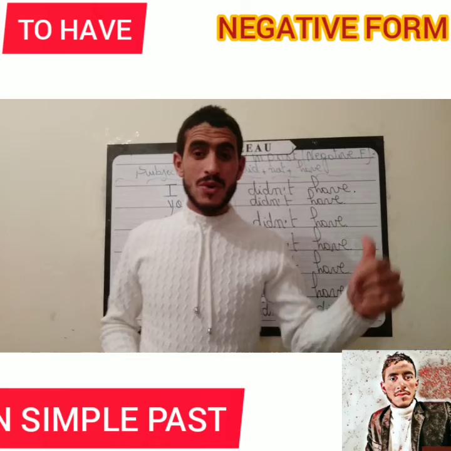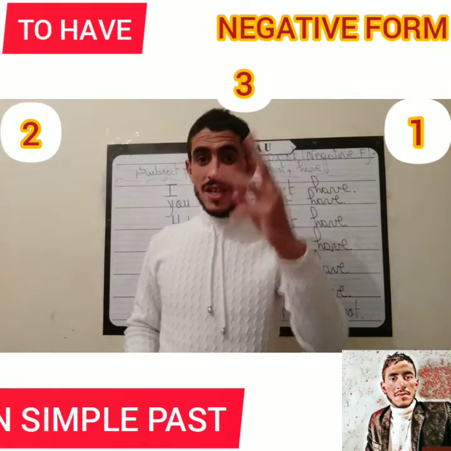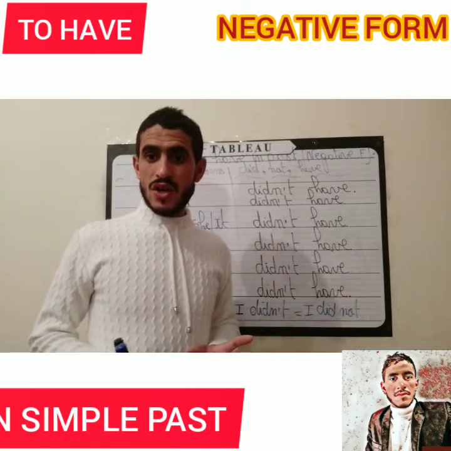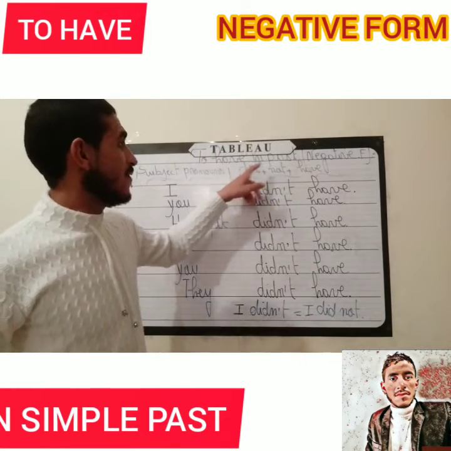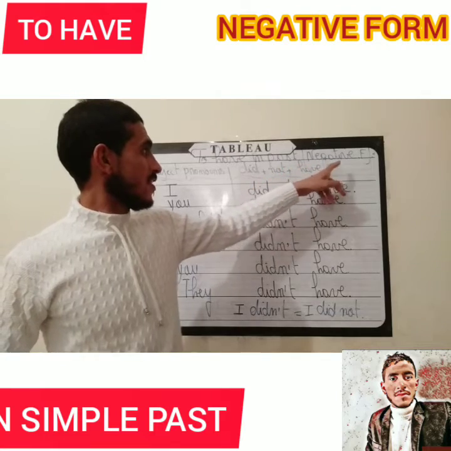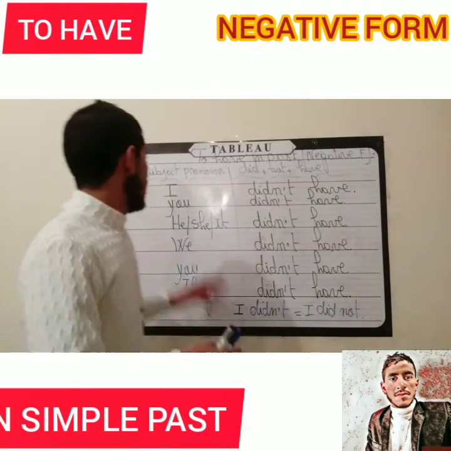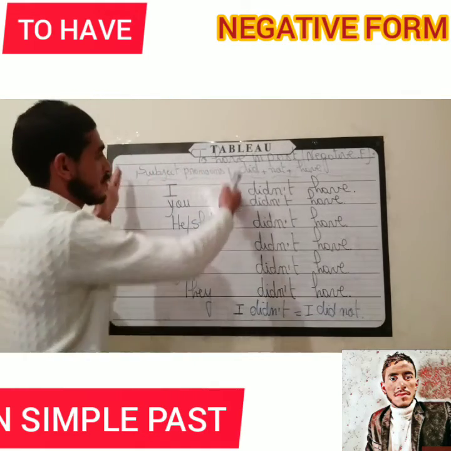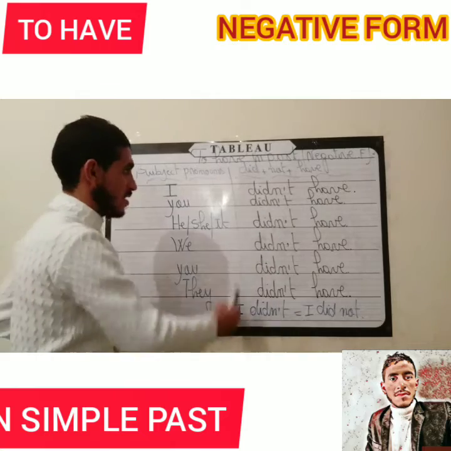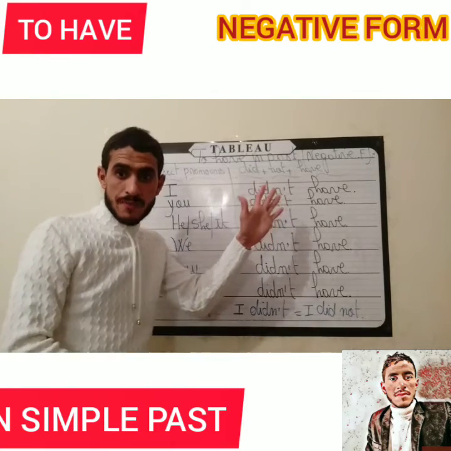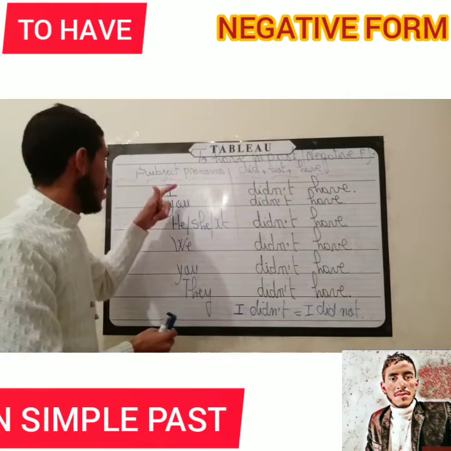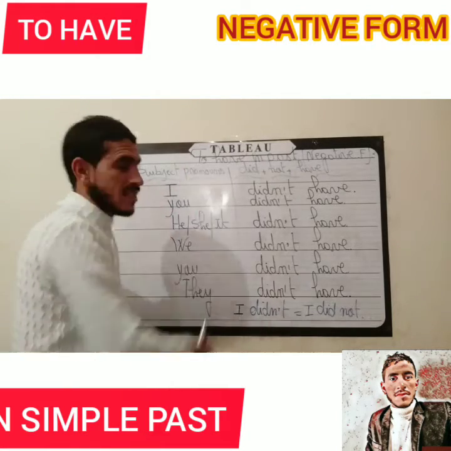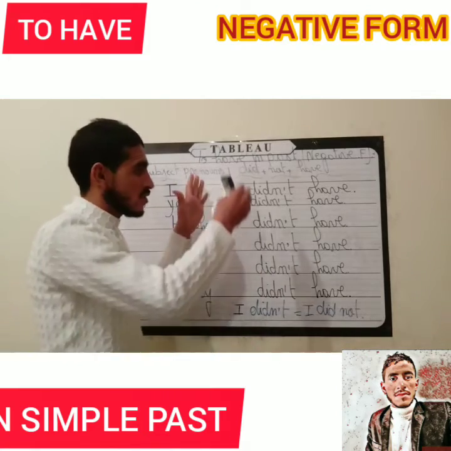So are you ready? 1, 2, 3, let's go. So good evening again. The lesson of today is to have in simple past negative form. So the first step, as I always tell you, is to put what? The subject pronouns. Put the subject pronouns and then think about the verb. So classify them one by one: I, you, he, she, it, we, you, they. You have to classify them first and then put the verb.